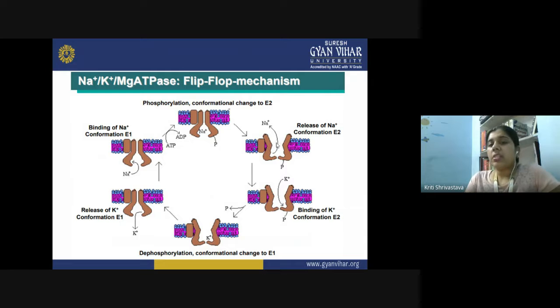Once the sodium is released outside the cell membrane, potassium enters the E2 conformation, and it is transferred to the inside of the cell. Then the K+ is released from the conformation, and the E1 conformation again takes up Na+ from inside the cell and throws it outside. So the phosphorylation and dephosphorylation reactions take place continuously, in which sodium ions are selectively thrown out of the cell, and potassium ions are actively accumulated inside the cell cytoplasm.